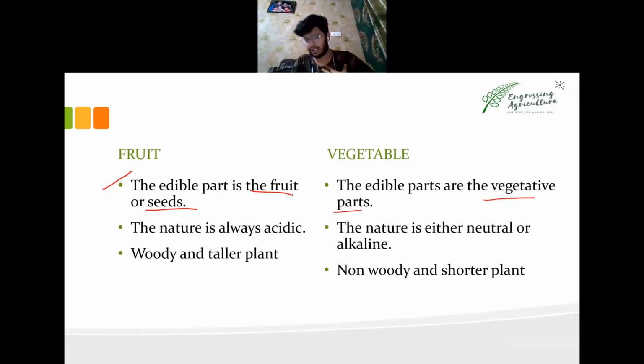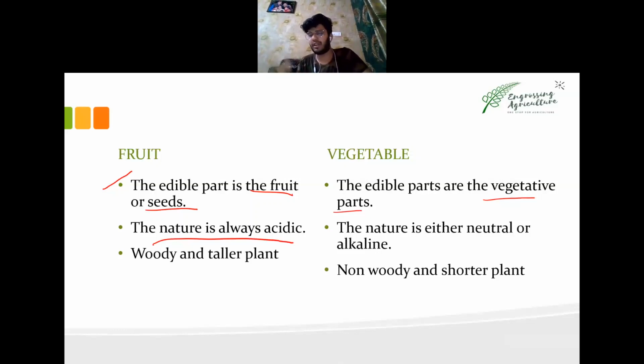As an agricultural student, when I had my viva, the external examiner asked me the same question: what is the difference between fruit and vegetable? I said multiple points, but I forgot this point: the nature of the fruit. This is the most important point which can come across. Fruits are always acidic in nature, with a pH below 7, so they have a tangy flavor, always citric.